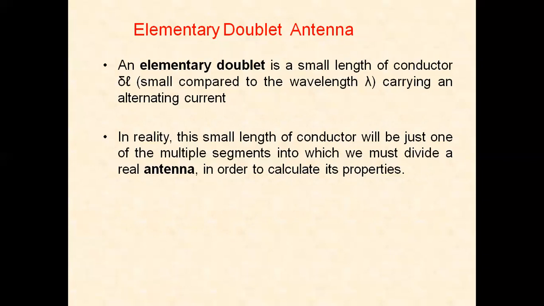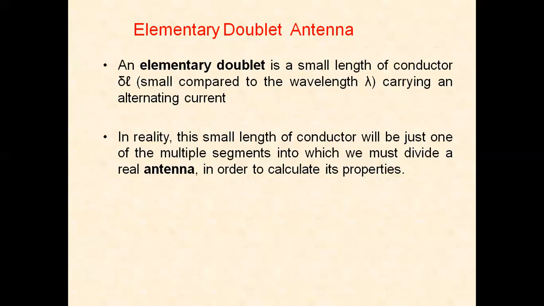It is thin and has length dl, which is very short compared to the wavelength. Elementary doublet radiation is maximum at right angles to the dipole and eventually falls away to zero in line with the antenna. The radiation pattern is a figure of 8 with its axis at right angles to the dipole itself.